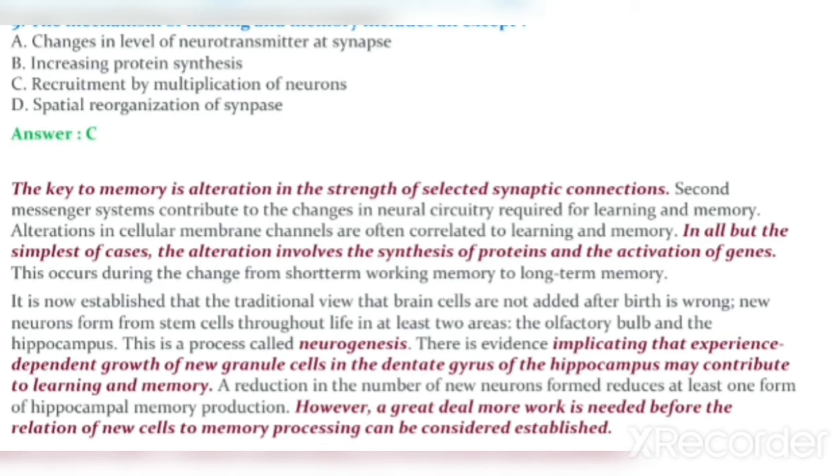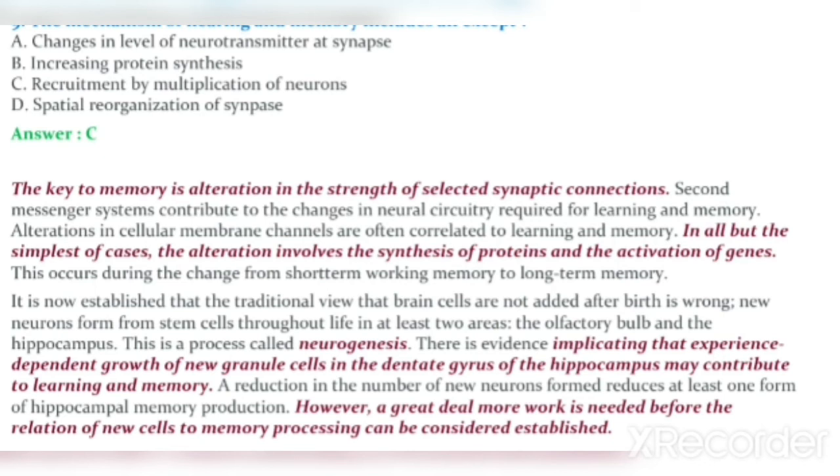In all but the simplest of cases, the alteration involves the synthesis of proteins and the activation of genes. This occurs during the change from short-term working memory to long-term memory.